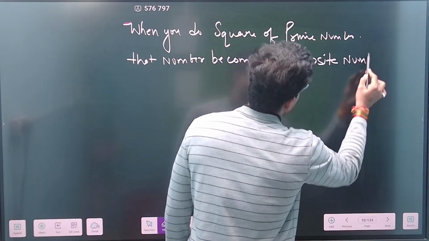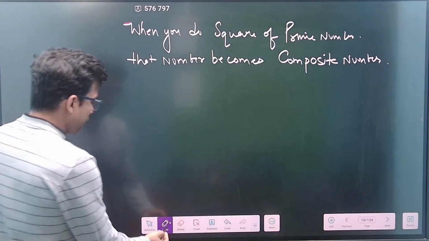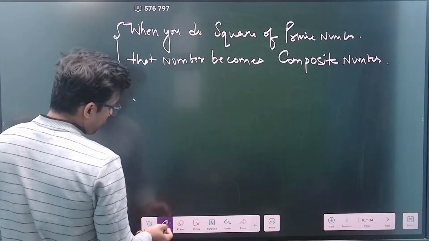Composite number. I hope this makes sense to everyone. That number becomes, guys, a composite number. This is a very important point. It means here I can say that composite numbers are those numbers